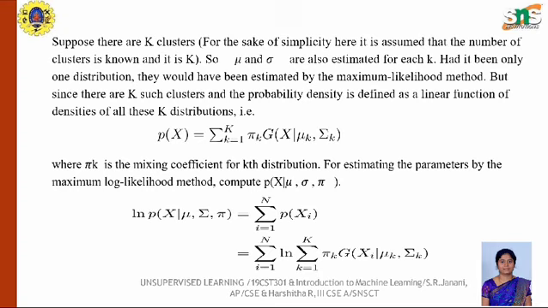So for estimating the parameters by the maximum likelihood method, we take the log function: log p(x | μ, Σ, π) = summation i equal to 1 to N of log summation k equal to 1 to K of π_k g(x_i | μ_k, Σ_k).